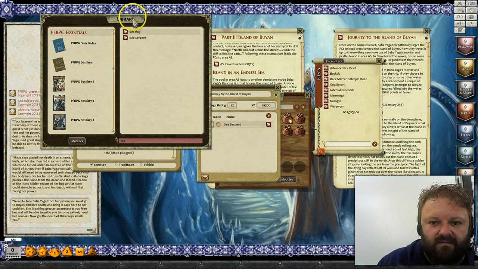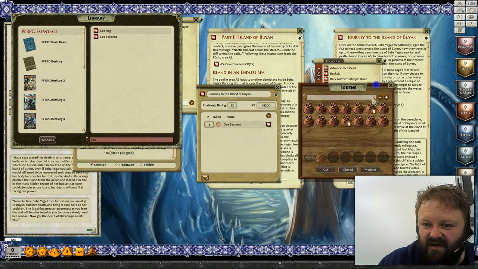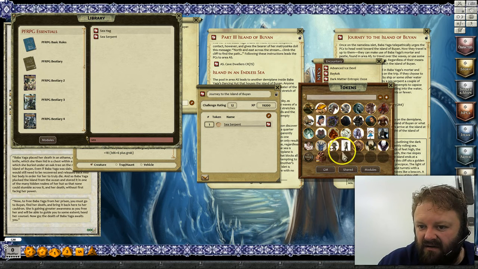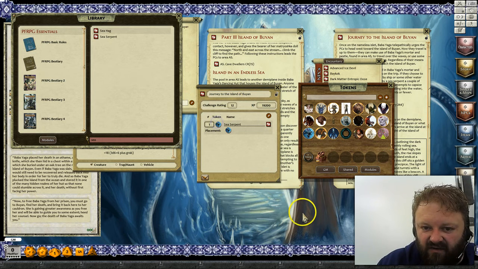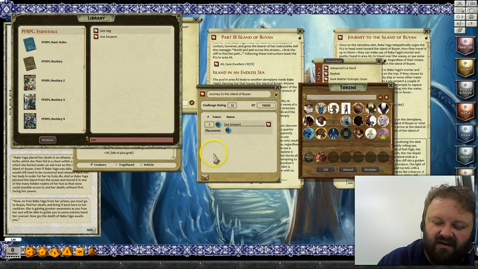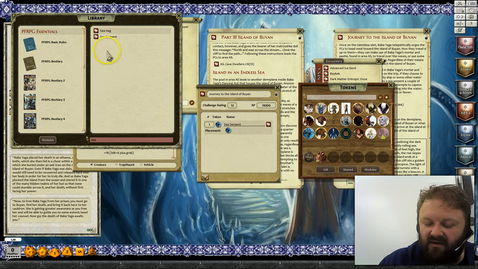Now, my Sea Serpent needs a token, so we'll drag out our tokens, and my Sea Serpent gets dropped in there. I'm going to lock that encounter now because I'm not actually going to use it with the map. The token's only there so we don't get an error when we pop it up.